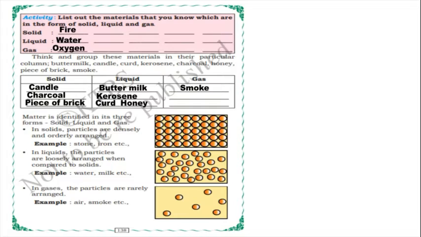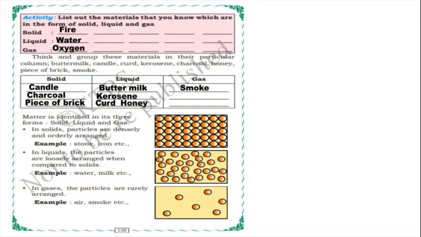So in the first activity, children, don't forget to write in the solid: I have written fire, but it should be firewood. Write that first word, firewood. Next, children, matter is identified in its three forms. What are those three forms? Already we have learned: solid, liquid and gas.